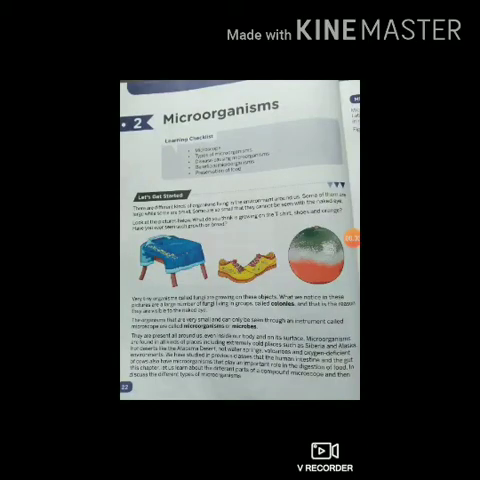Today we will start our second lesson of science, that is microorganisms. So there are different kinds of organisms living in our surroundings, in our environment. Some of these organisms are large in size, some are small, and some of the organisms we can't see with our naked eyes.